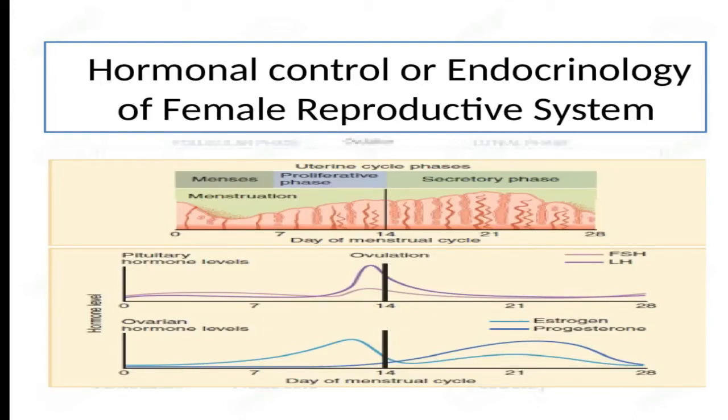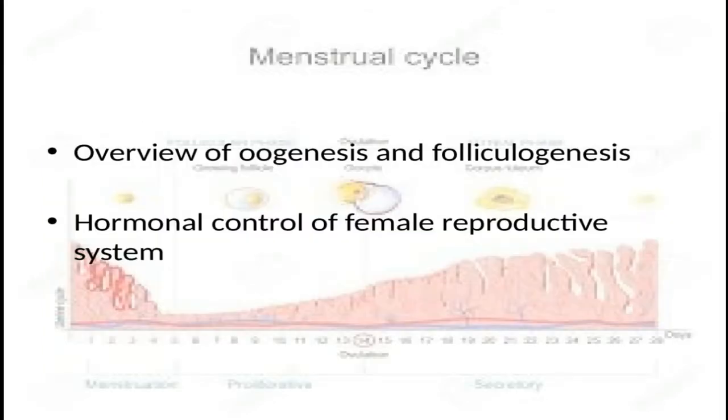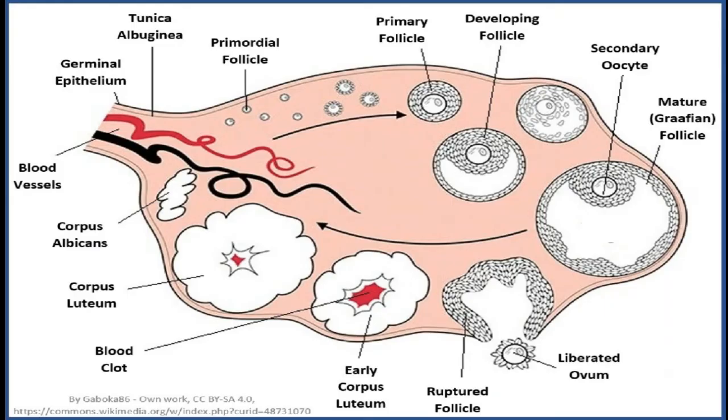Hello students, my today's topic is related to my previous lecture in which I discussed the functioning of the female reproductive system. Previously, I told you about oogenesis and folliculogenesis, but in today's lecture I will cover the key aspects of these processes, that is, how these processes are controlled. Moreover, we will discuss the menstrual cycle and its hormonal control.